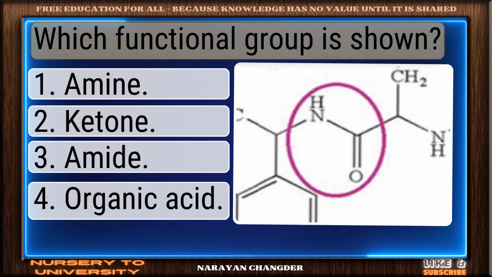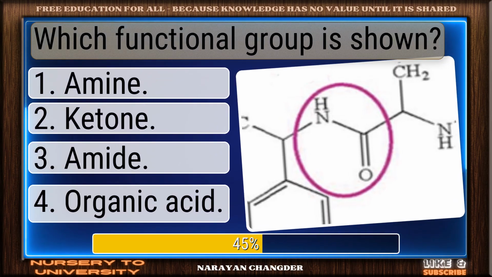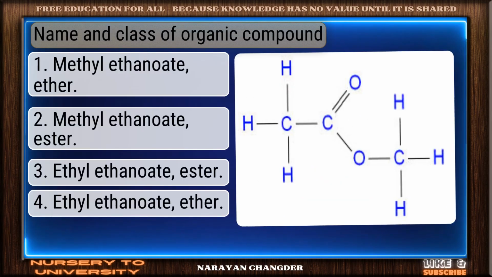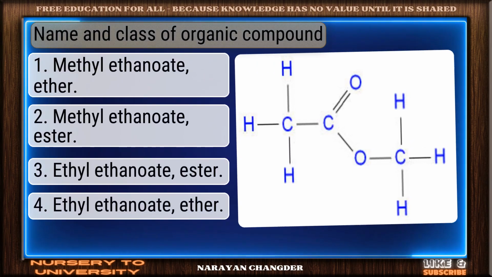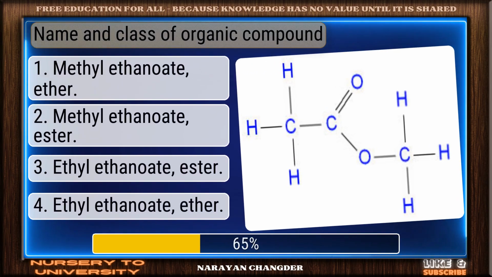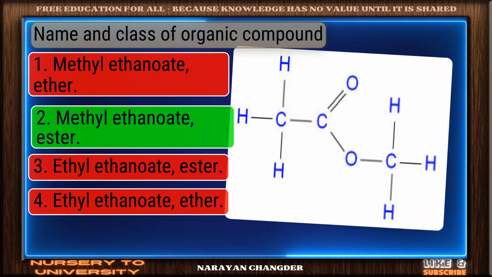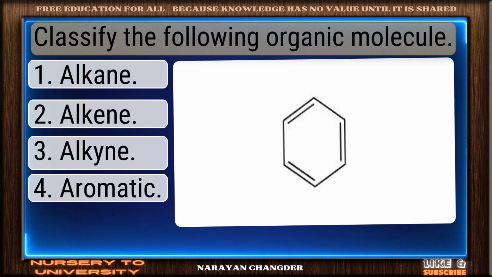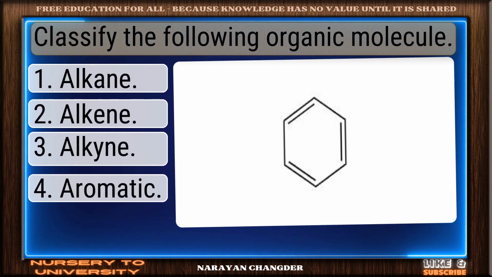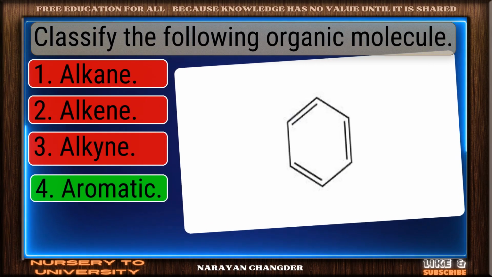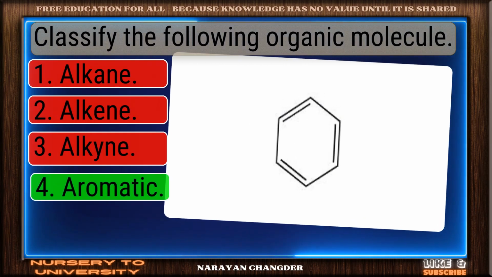Which functional group is shown? Bravo. Amide is the answer. Name and class of organic compound? Smart pick. Methyl ethanoate, ester, is the correct choice. Classify the following organic molecule. Right again. Aromatic is a valid answer.